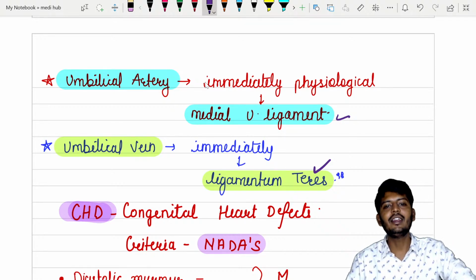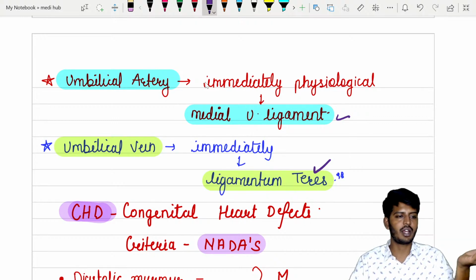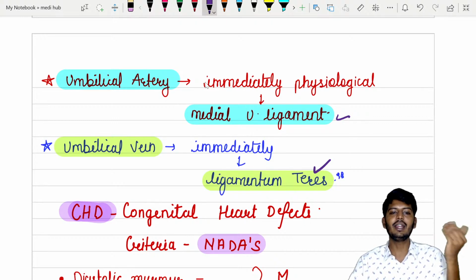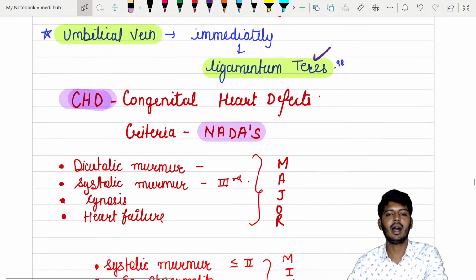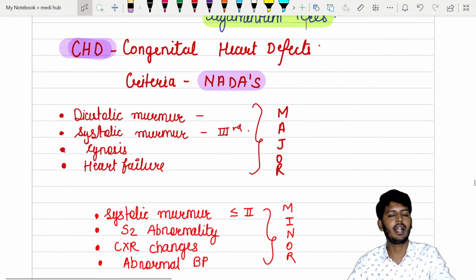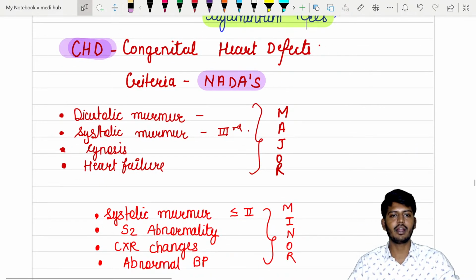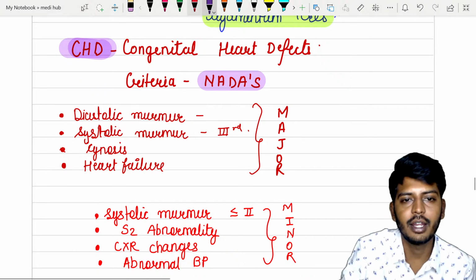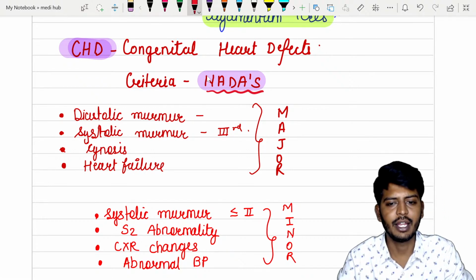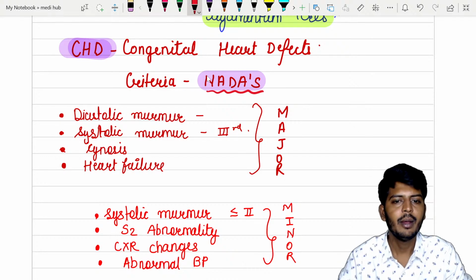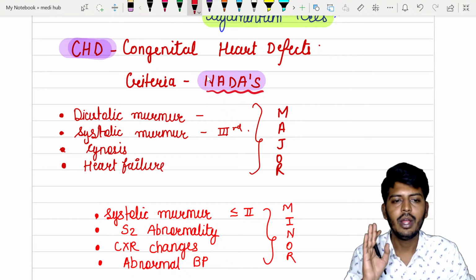If there is a defect in any of these closures, it will lead to congenital heart defects. What is this? Congenital heart defect. For every congenital heart defect, tie your belt tight, we use a criterion: the NADA criteria. Within the NADA criteria there are rules, so look at one thing.